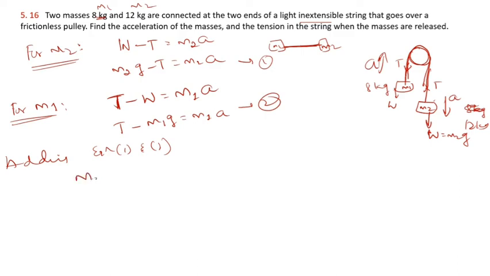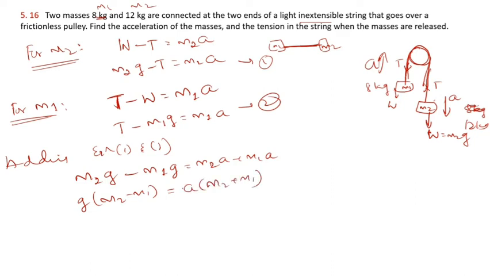m2g as it is, m2g minus T here, and the plus T is here. Plus T minus T cancel, and the remaining term is m1 into g equal to m2a plus m1 into a. So we can write, g is a common term here, take it out, m2 minus m1. Here a is a common term, take it out, this is m2 plus m1. So I want the acceleration, so a equals m2 minus m1 into g divided by m2 plus m1, and substitute the values.